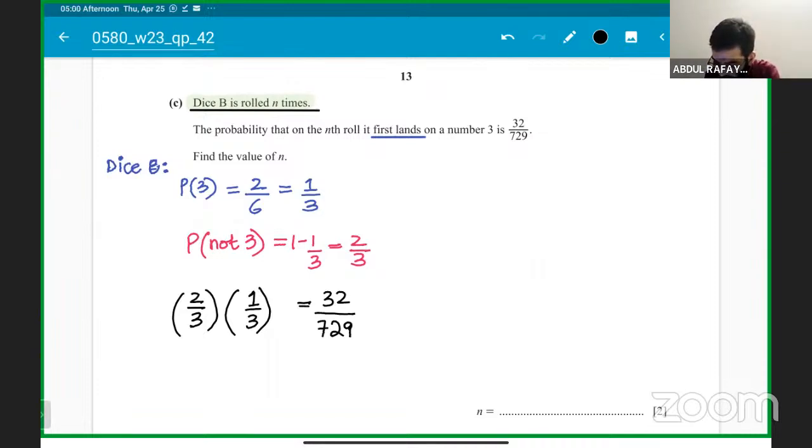Okay, 32/729. What we can understand is basically, these two powers will total: this is one power only, students. Why? And this will be n minus 1 power. Is everyone with me? Getting it, guys? Clear? This will be n minus 1 power. Is everyone getting that? Any questions? Anyone? Let me know. ठीक है?